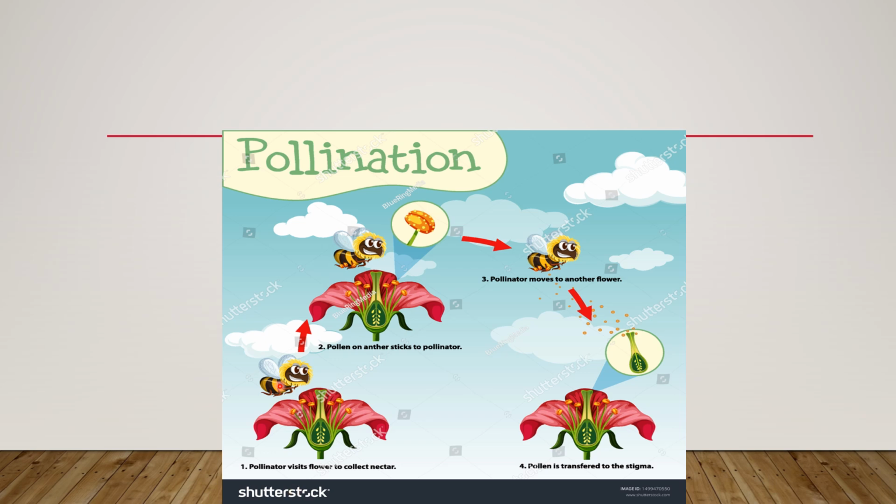This process can be done by several pollinators: insects, bees, butterflies, birds, bats. They travel from one flower to another, take pollens from some flower and transfer them to another flower, and then pollination occurs.